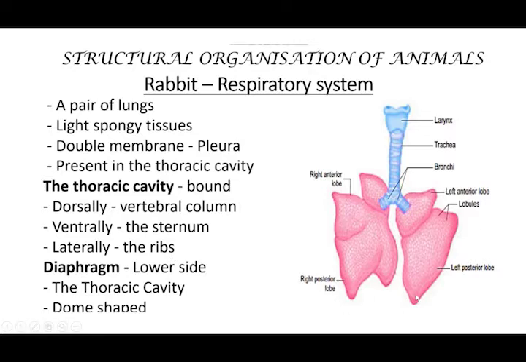And below the lungs, what is present? Diaphragm. The diaphragm is present on the lower side of the lungs. So already I told you this diaphragm only separates the thoracic cavity from the abdomen region. And this diaphragm is dome shaped.